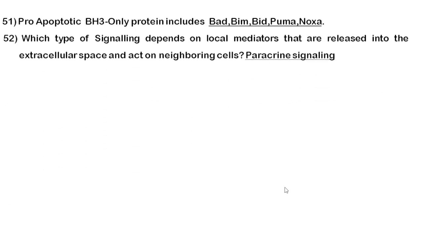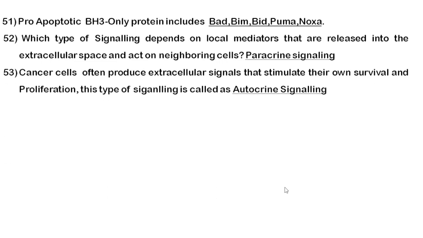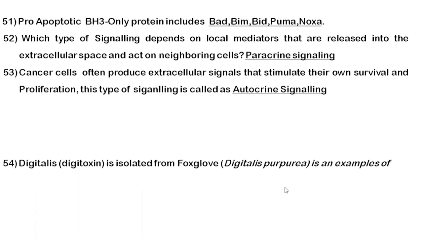Next thing, which type of signaling depends on local mediators that are released into extracellular space and act on neighboring cells? This type of signaling is called paracrine signaling. Endocrine means you need to remember the keyword bloodstream, and synaptic means you need to remember the word neurons. Next question is, cancer cells often produce extracellular signals that stimulate their own survival and proliferation. This type of signaling is called autocrine signaling. So your cancer cells and immune cells will come in the category of autocrine signaling.